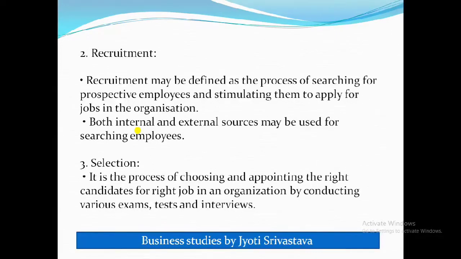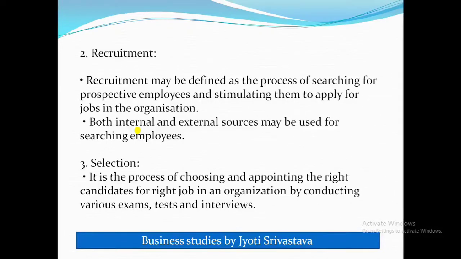Means there are two vacant positions and suppose 20 people are applying. So now you have choice. Out of these 20 you have to select only two. So a better option can be availed. Then the third step is selection. It is the process of choosing and appointing the right candidate for the right job in an organization by conducting various exams, tests and interviews. So now what is selection?